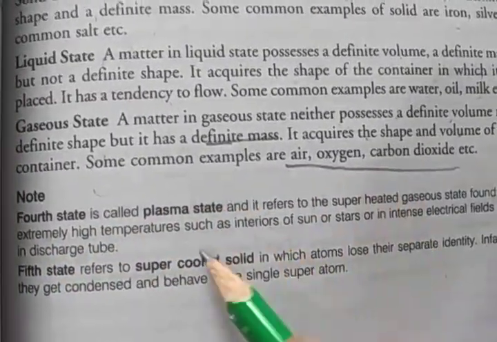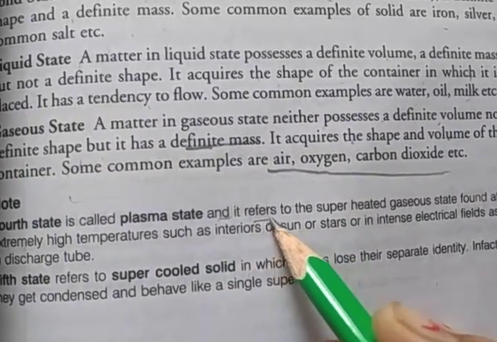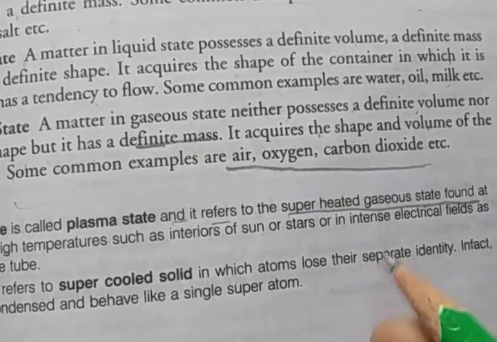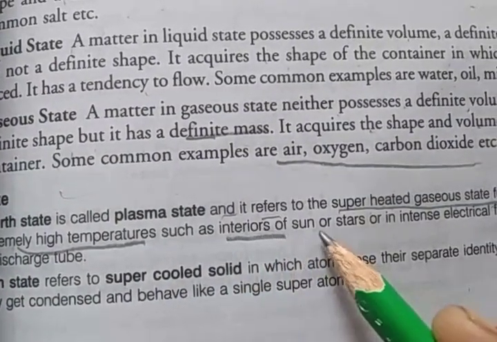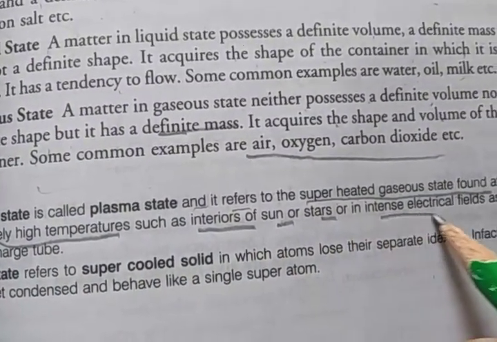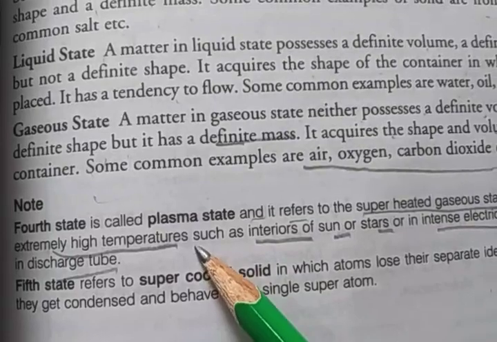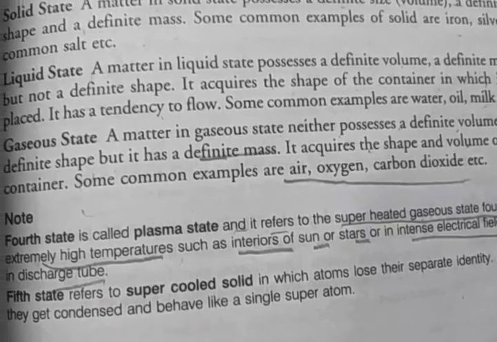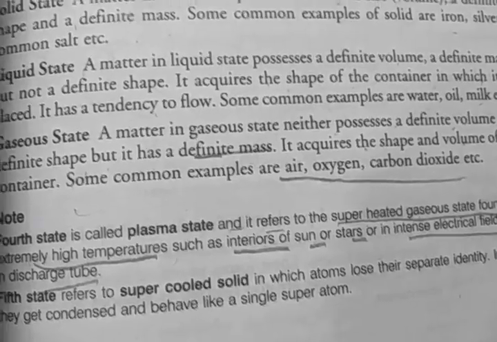The fourth state is called the plasma state. It refers to the superheated gaseous state found at extremely high temperature. Examples: the interiors of the sun or stars, or intense electrical fields as in discharge tubes.